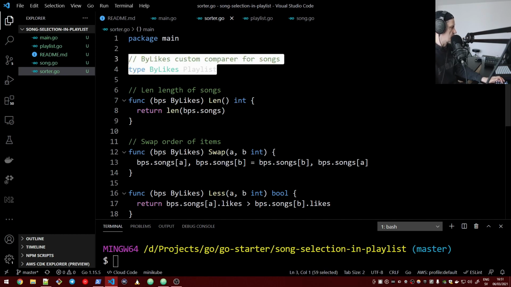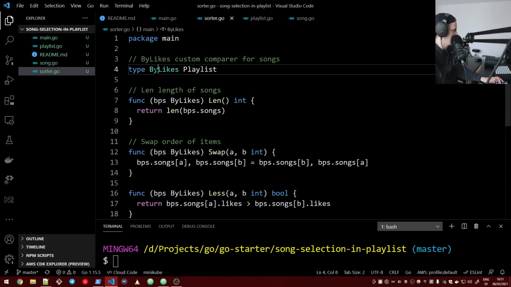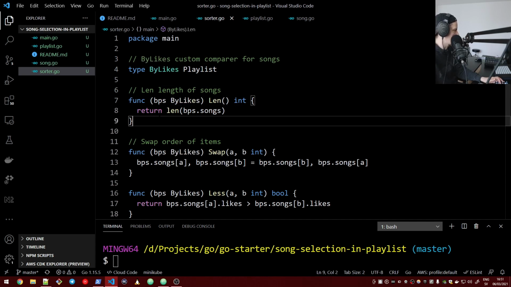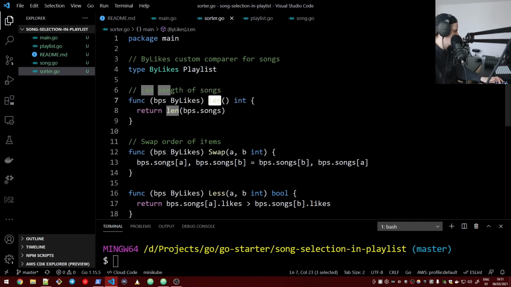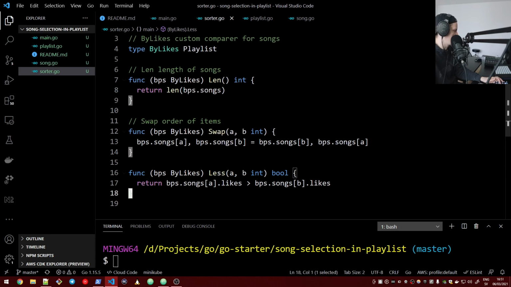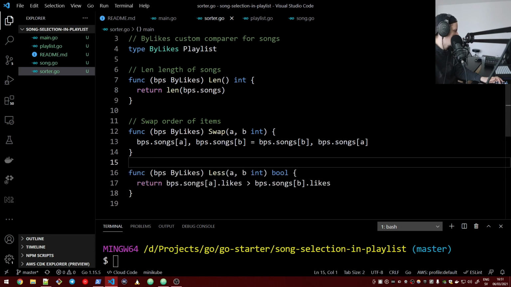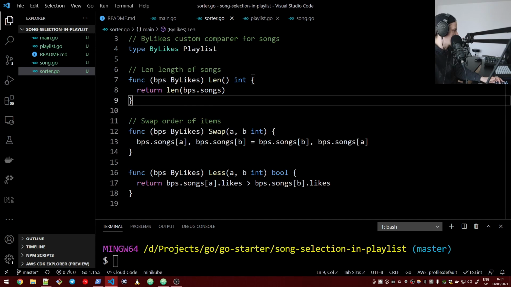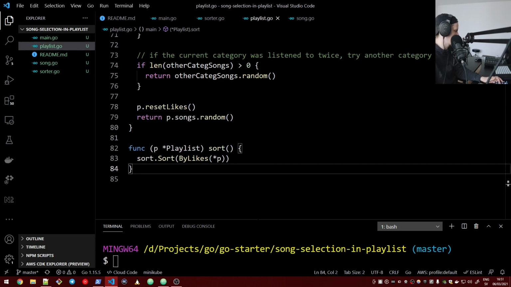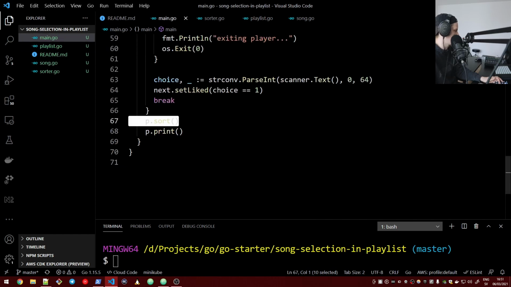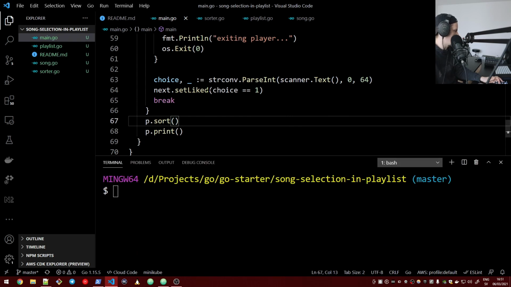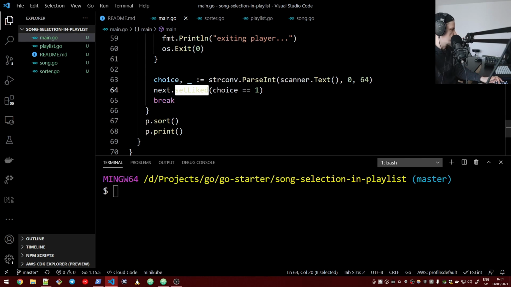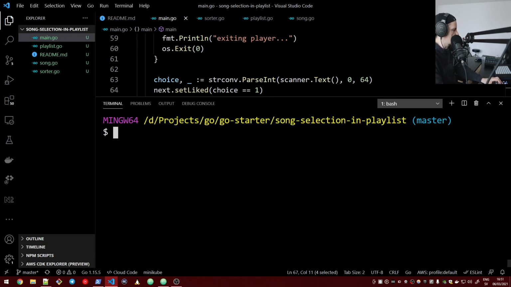So again, how do we do that? We create a type, which is our comparer. Then we declare the 3 methods on it, which are length, swap, and less. Basically, this is the gist of it. This creates the possibility of sorting a struct. We should see, because we have called sort here, that whenever we have given our input for each song, there should be a sorting based on the number of likes for these items.